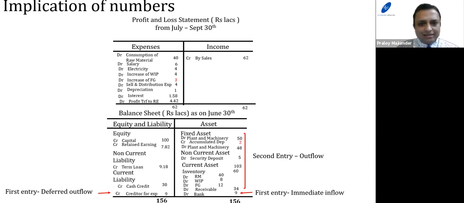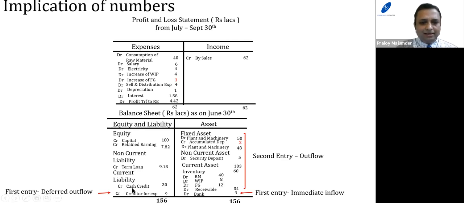So like this, you are now very clear about every P&L and balance sheet item, asset and liability, and you have got complete clarity. We started with no knowledge, and now we are very clear about the different meanings of balance sheet and profit and loss items. Let me sum it up. All assets except cash and bank mean an outflow of funds has already happened.